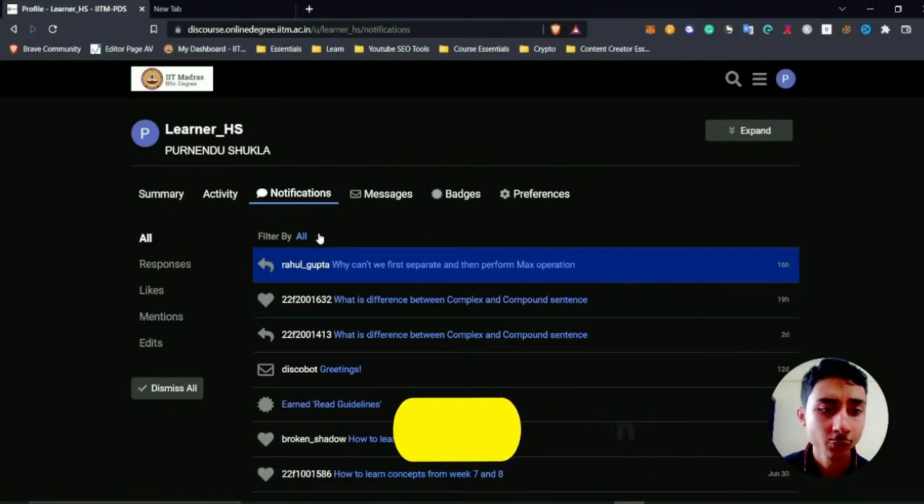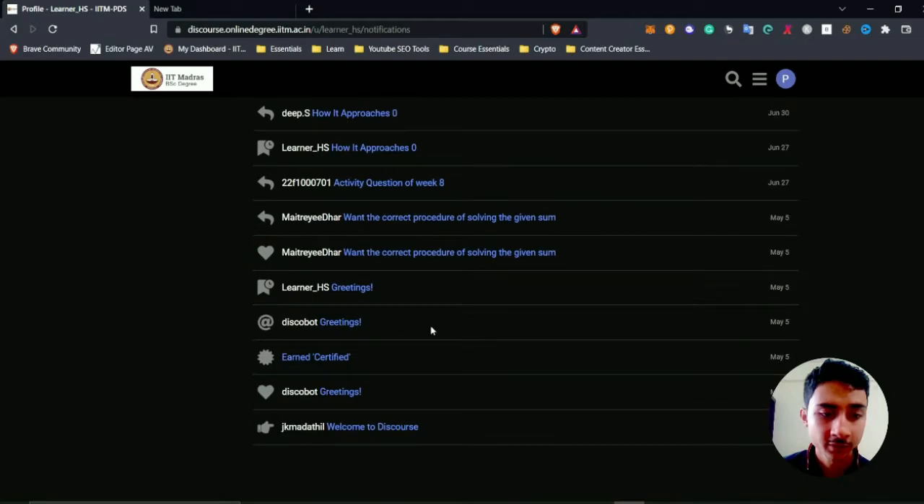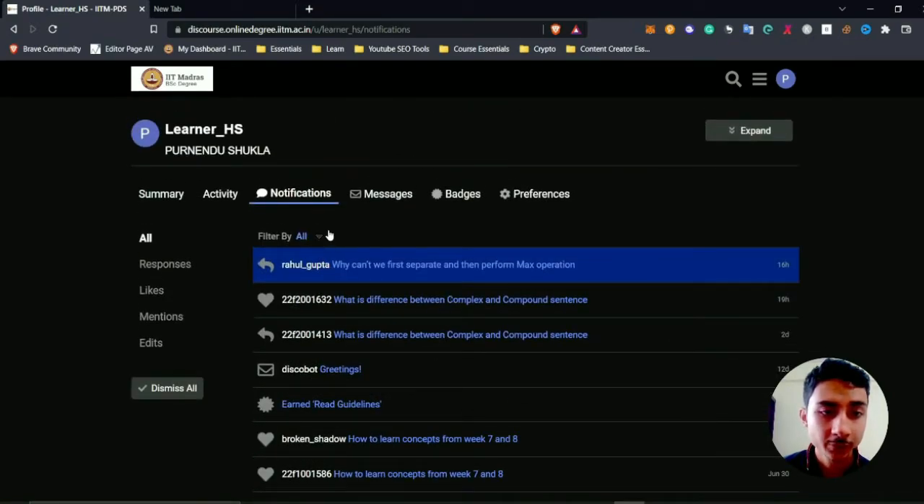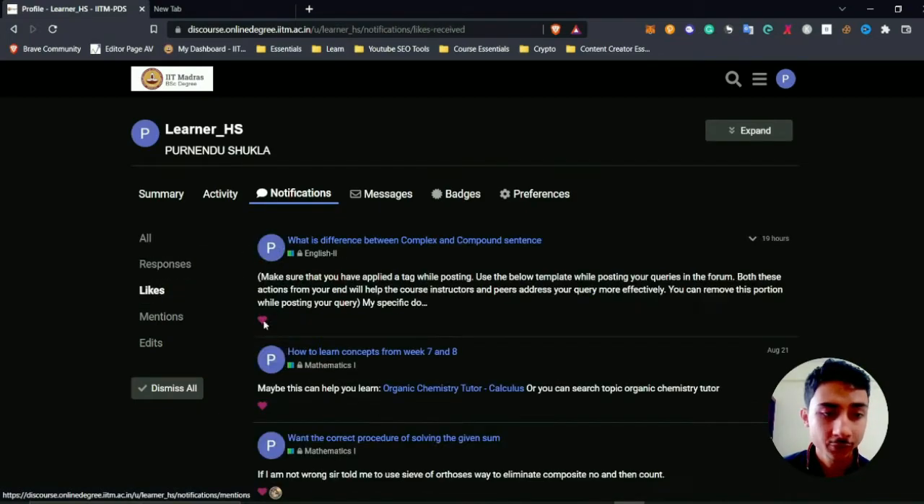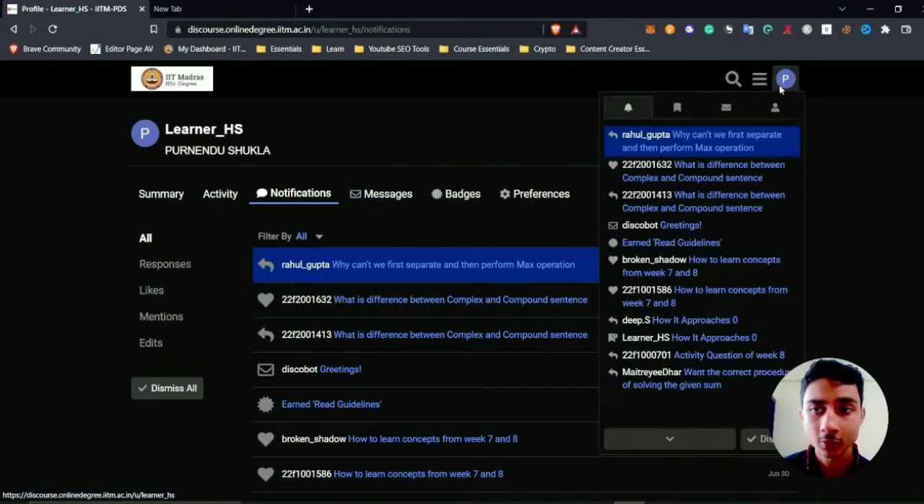Next, if you want to get notifications, you can click on this notification tab and you can see I have got certain notifications. Everything that you do will give you a notification if you get replies. Okay, the number of responses that you have, likes you have given, mentions, edits you have done, and all these types of notifications are also available.